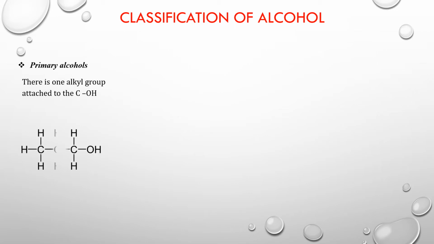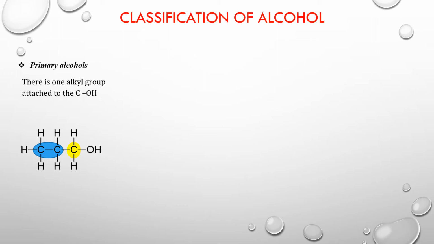So when we're looking at a primary alcohol, you have to look at the alkyl group attached to the carbon which has the OH. So the C-OH group should have one alkyl group. Let's look at an example. Now in this example, let's look at the carbon that is in the OH group. So that is the carbon to which the OH is attached. How many carbons is this carbon attached to itself? So you have one alkyl group, and that one alkyl group makes it a primary alcohol.